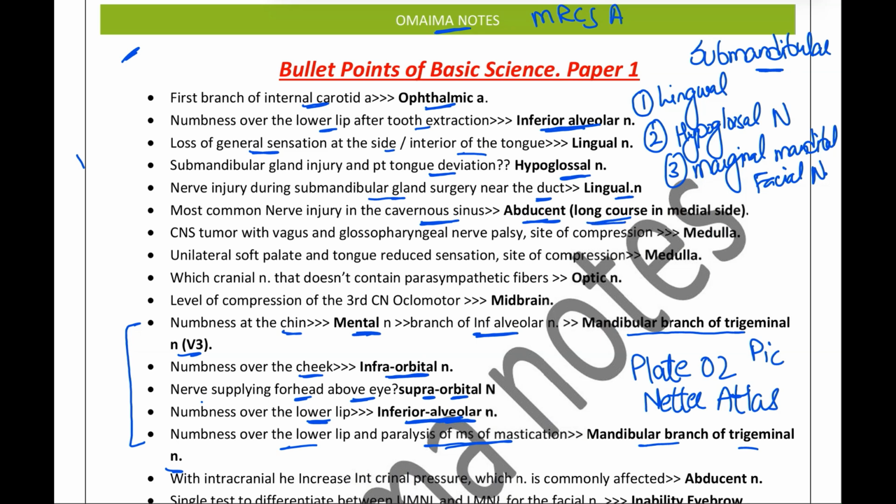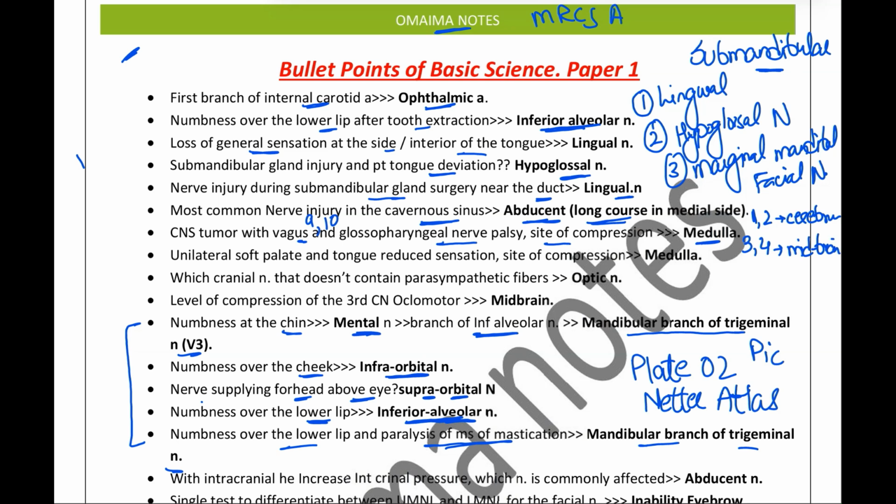CNS tumor with vagus and glossopharyngeal nerve palsy. So site of compression would be, so they are testing you for the knowledge that from where do the 9th and 10th cranial nerves take their origin. So for that we have the medulla oblongata. So we know that the first and second nerves originate from the cerebrum. Third and fourth are coming from the midbrain.